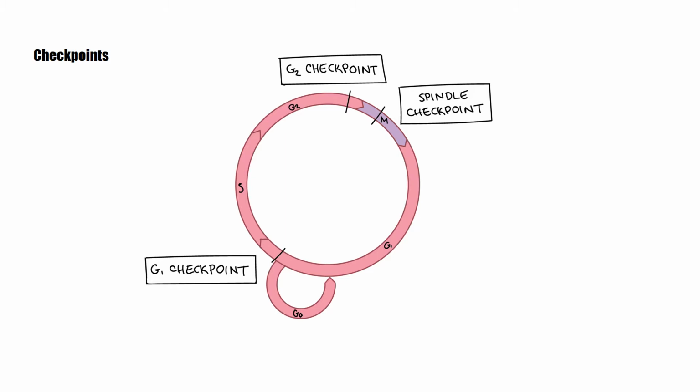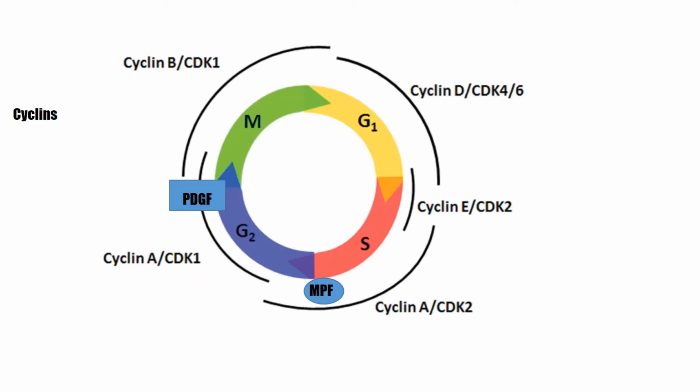The M checkpoint is to make sure the daughter chromatids are correctly attached to the microtubules. The cycle will not go through until all chromatids are firmly attached. If a chromosome is misplaced, then mitosis will stop so that microtubules can catch all the lagging chromosomes. Internal and external signals tell the cell if it is large enough, if it has enough energy reserve, if it is picking up on positive cues, and if the DNA is damaged.